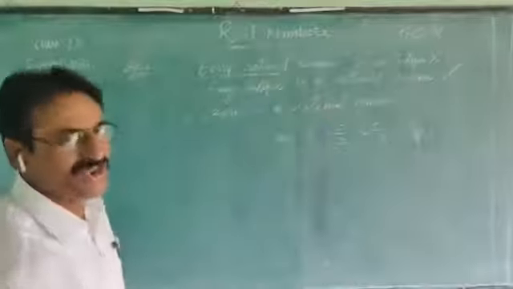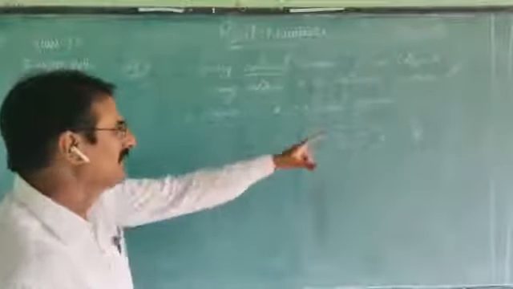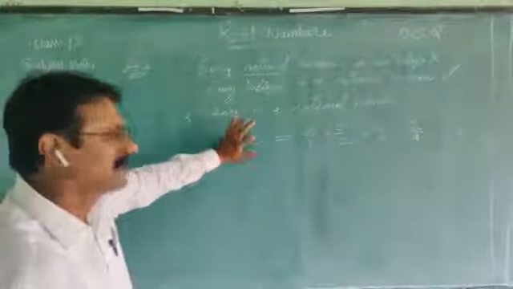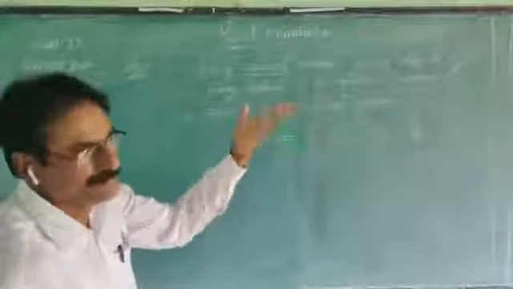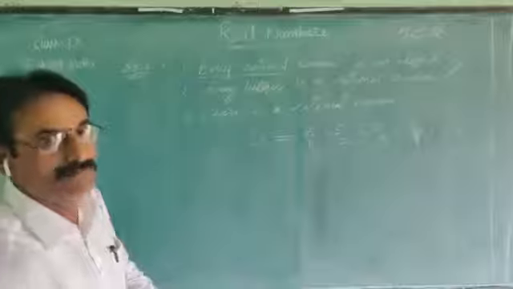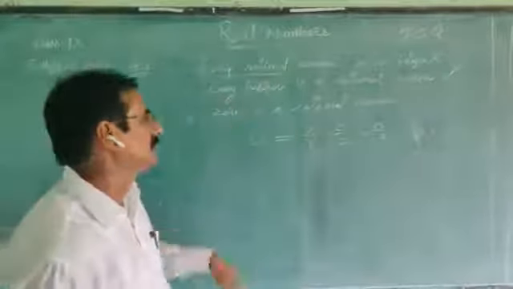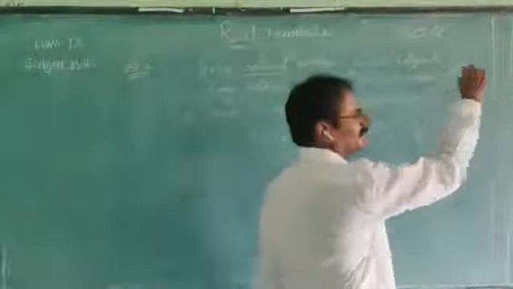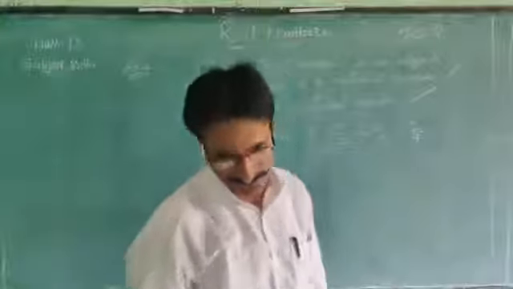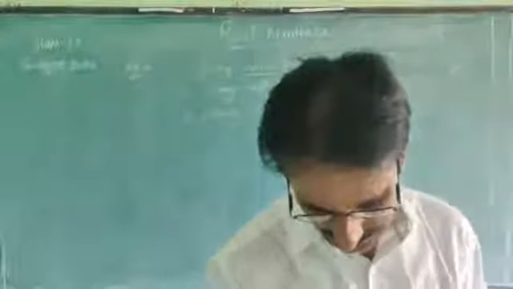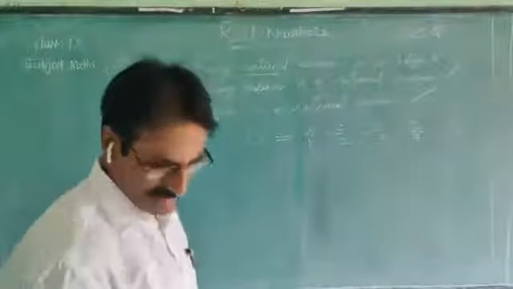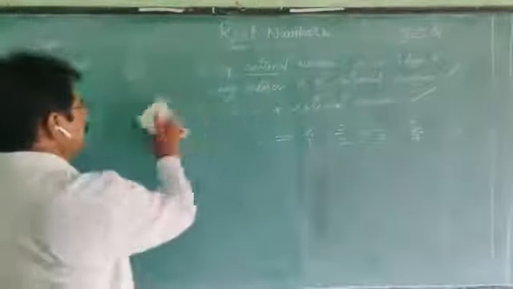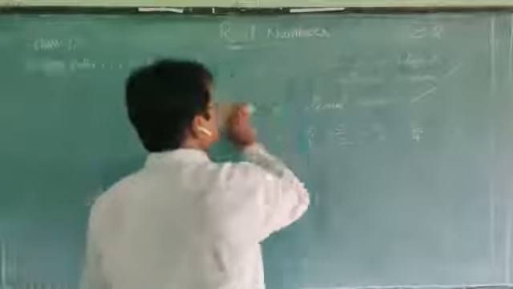Those are equivalent fractions. The values of them remain the same, equal to 0. So we can express 0 in rational form. So this statement is true. Next we are going to see one more example.